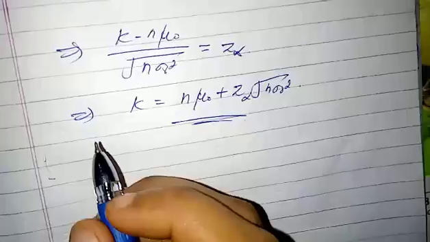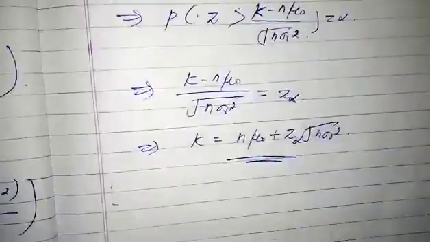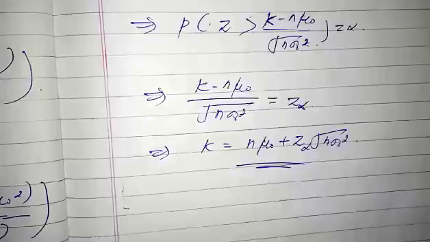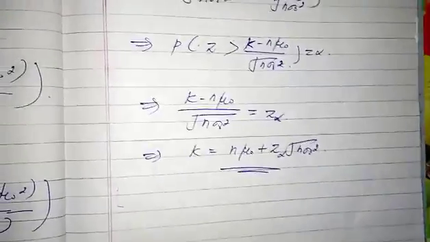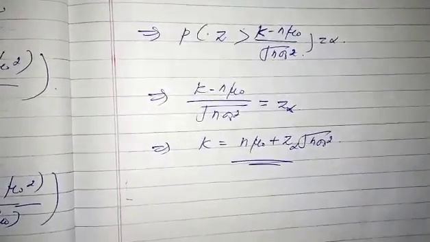Then we need to find out the power of this test. We know that in the most powerful test, size equals alpha and power is a maximum. Then we can say that is the most powerful test. So in this case we have to find out the power of the test also.